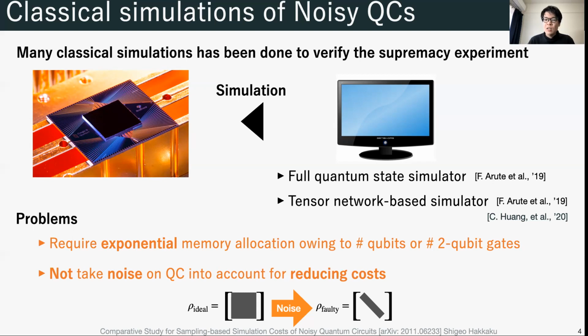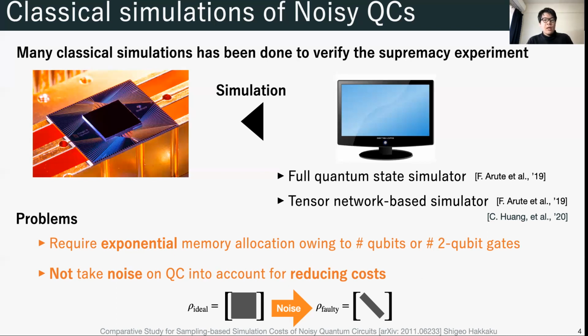To verify the experiment, many classical simulations have been done, including full quantum state simulators, which compute all amplitudes, and tensor network-based simulators. However, these algorithms require exponential memory allocation owing to the number of qubits or the number of 2-qubit gates.